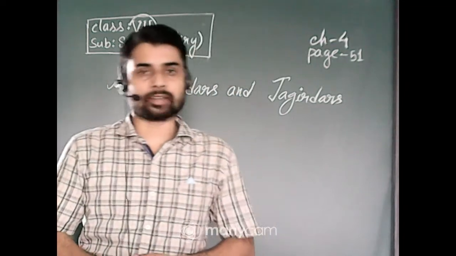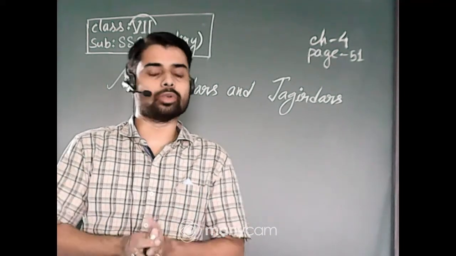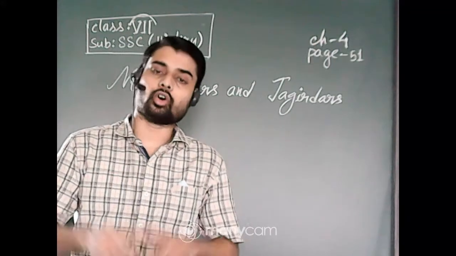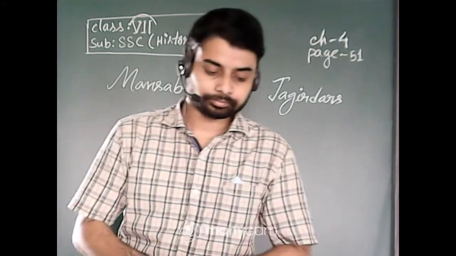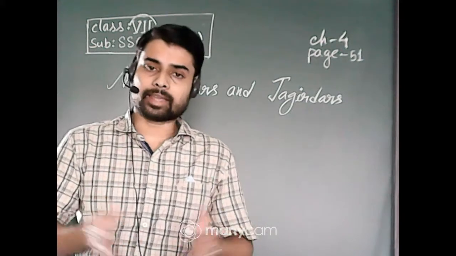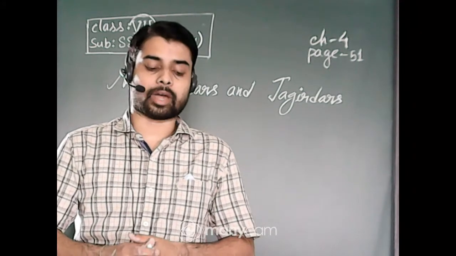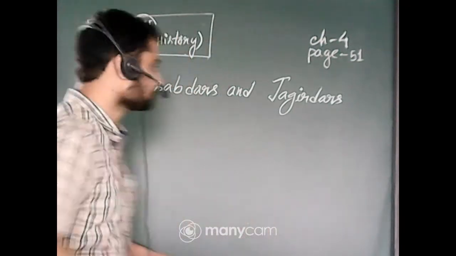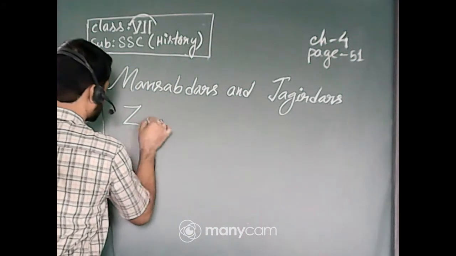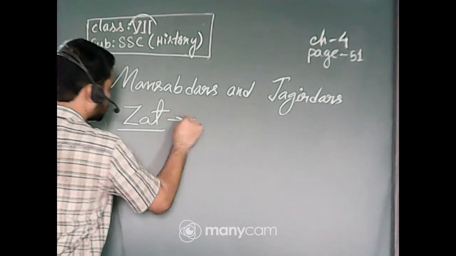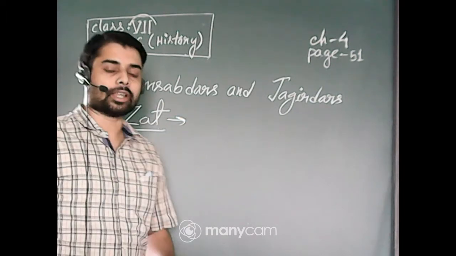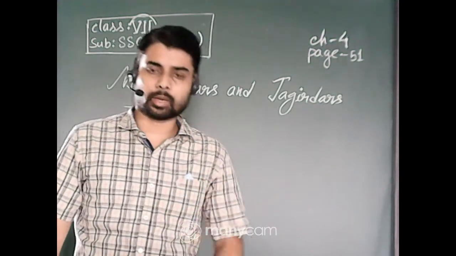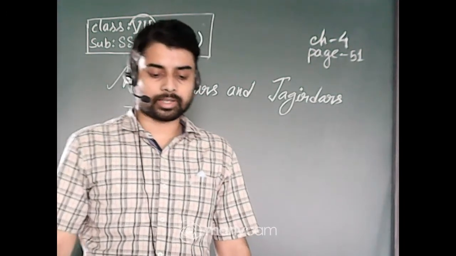In a Mansabdar's army there are a particular number of horsemen, as well as paidal or foot soldiers. The rank and salary of the Mansabdar were determined by a numerical value called Zat. The numerical value of how many soldiers they maintained as Sawars is called the Zat.